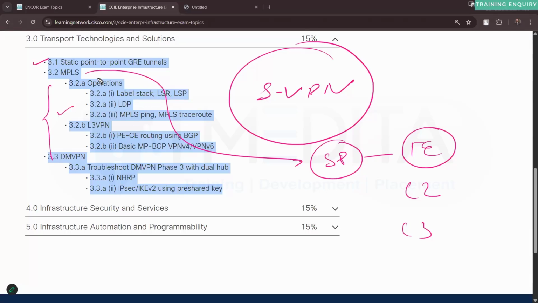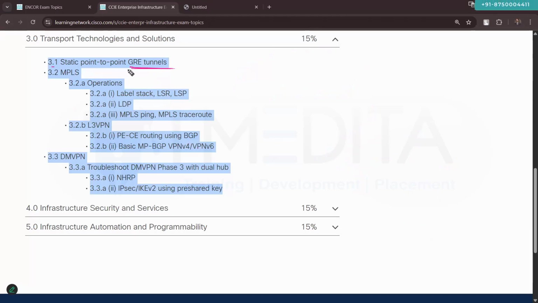So we'll talk about the GRE tunnels. We'll talk about the point-to-point GRE. We will talk about the DMVPN. And by the way, we will also talk about the IPsec.